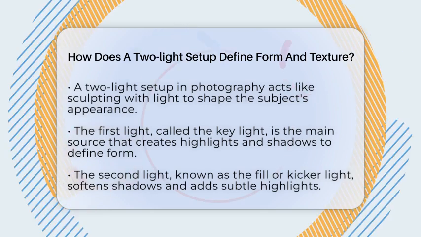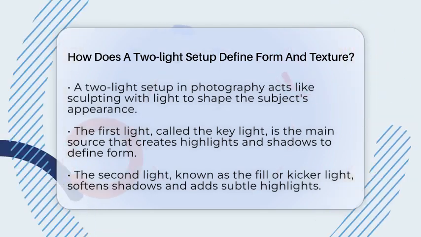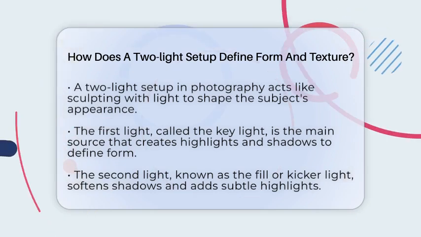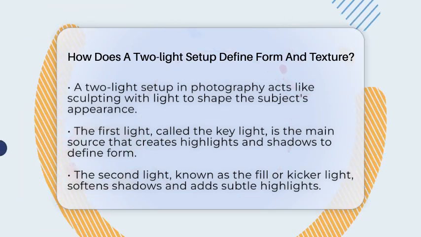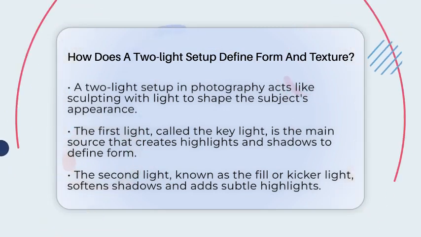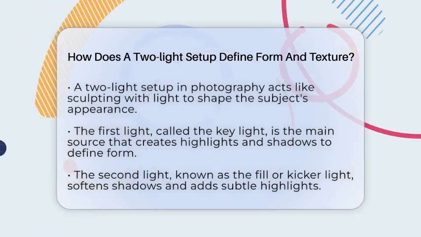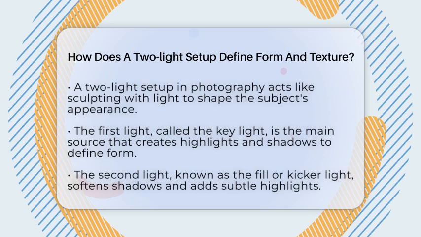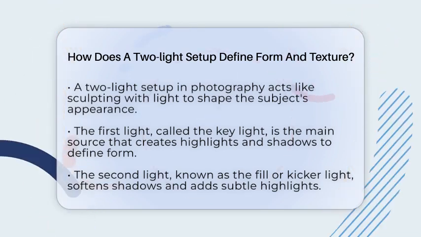When you set up two separate lights around your subject, you gain the ability to control how light and shadow fall across the surface. This setup helps you bring out the three-dimensional shape and surface details more clearly than just using one light. The first light, called the key light, is your main source.